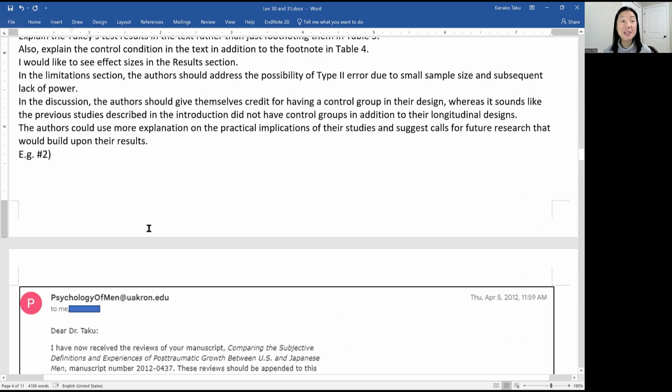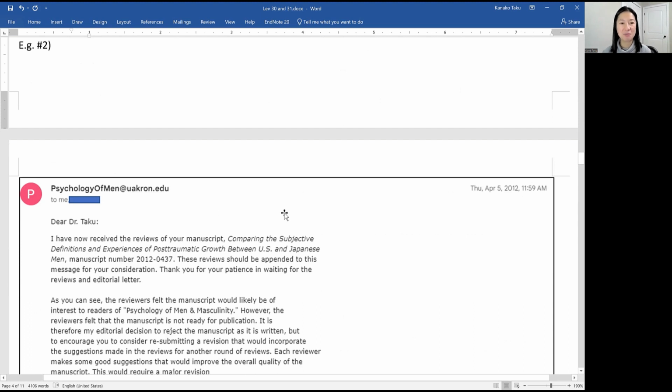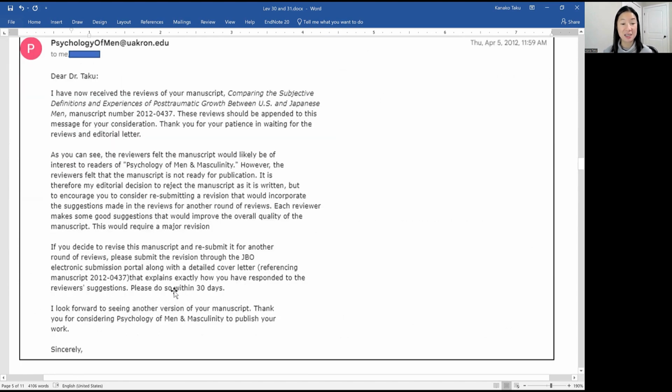Sometimes it's really long. For example, this was one of the papers that I published back in 2012. So it's like 10 years ago, but I published this paper as a solo author. I still remember this because they wanted me to get this done within 30 days. Usually within 30 days, it's not much of a problem, right? Within a month, I should be able to do it.